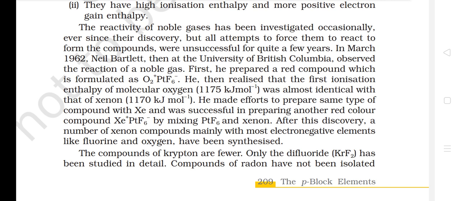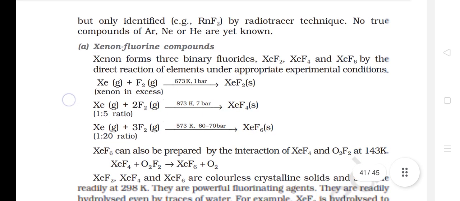The compounds of krypton are fewer. Only the difluoride has been studied in detail. Compounds of radon have not been isolated but only identified, RnF2, by radio tracer technique. No true compounds of argon, neon or helium are yet known.